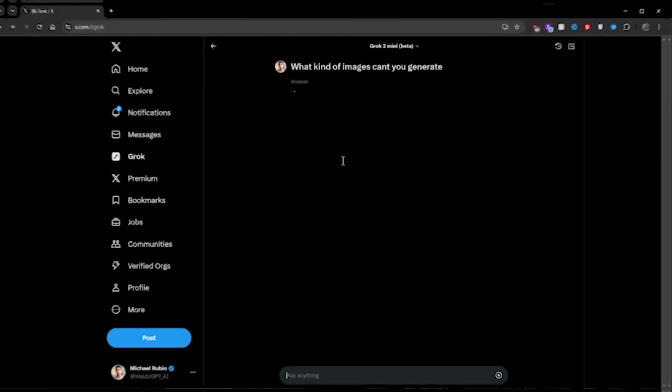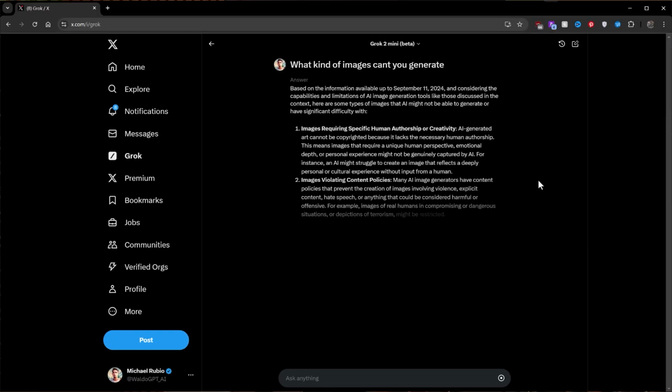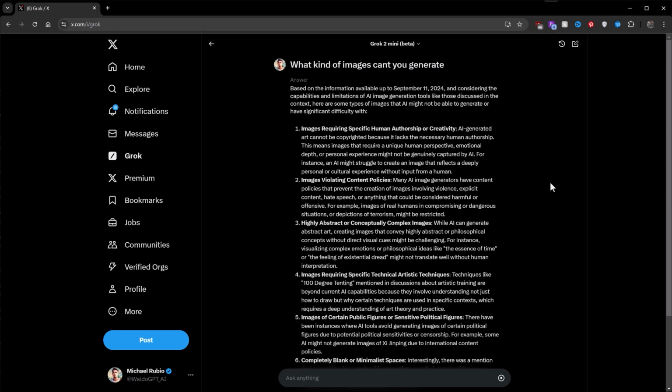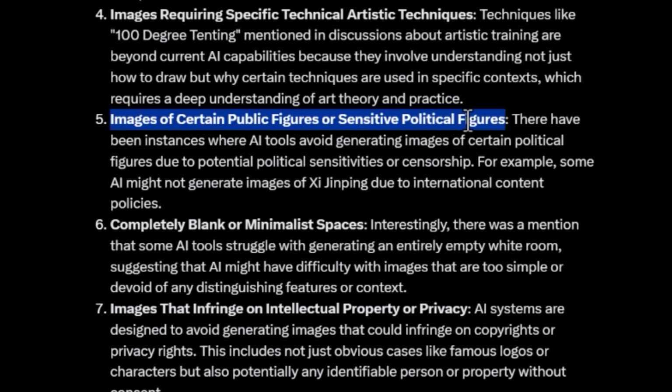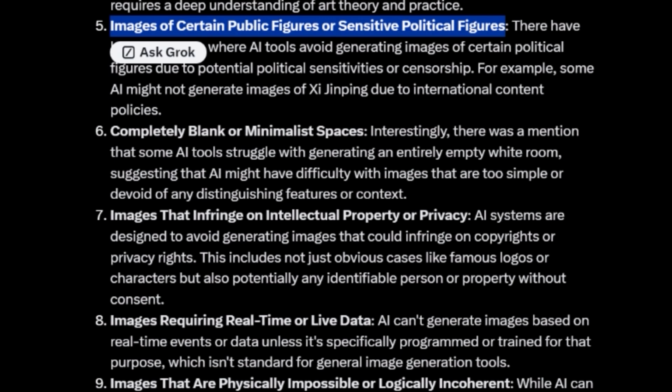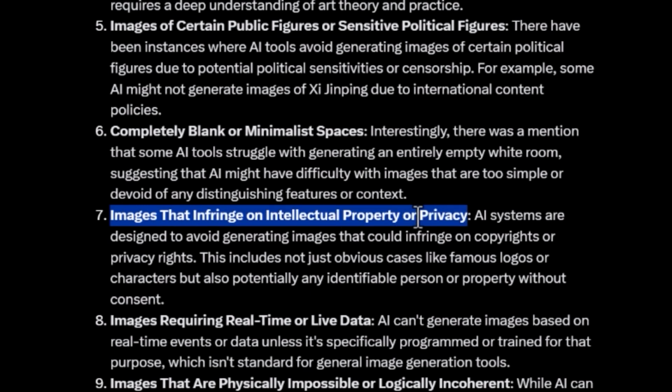Or rather, why don't we ask it what it can't do? If we ask Grok-2, what are your limitations on image generation, you'll get an answer like this. According to this answer, Grok-2 should not be able to generate any images of certain public figures or sensitive political figures. But I easily was able to create one of Trump and Harris doing something quite controversial. And images that infringe on intellectual property, which I was also able to do by showing some very famous IP characters doing some not so nice things.